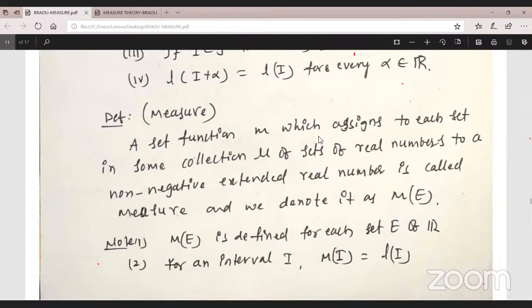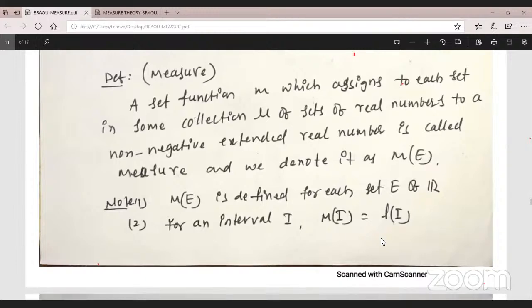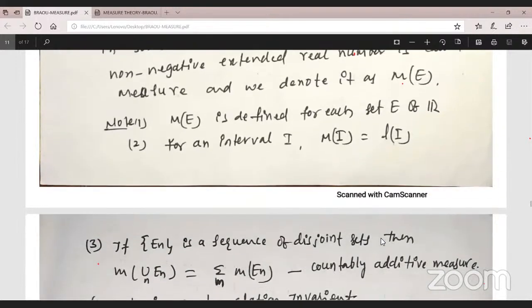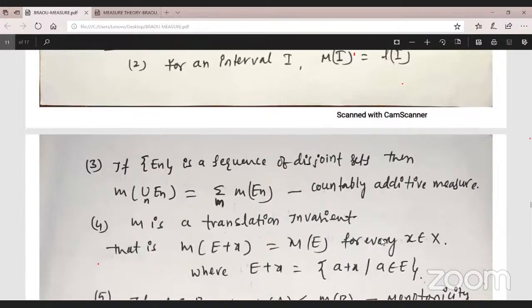A set function m is assigned to some collection mu. Mu means the measure of that set. We have different classifications. Especially for an interval, what is that? L of I, the length of the interval only. The measure of that interval means the length of the interval.